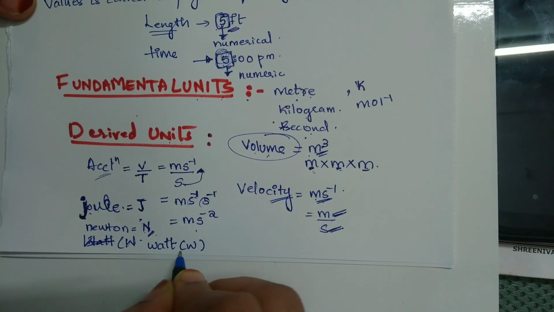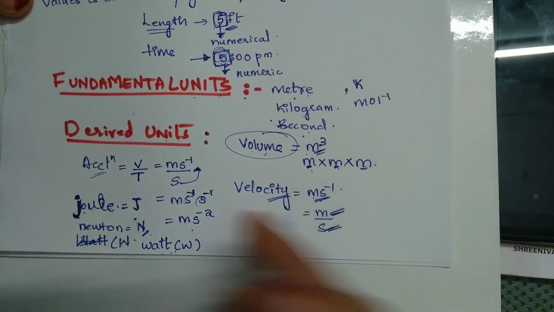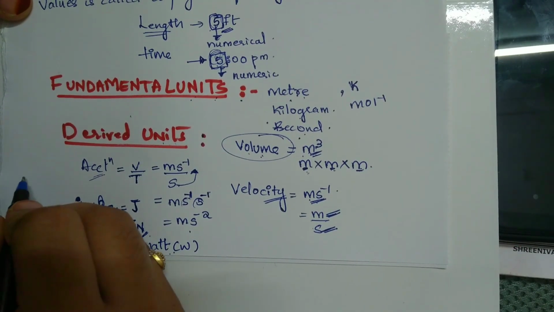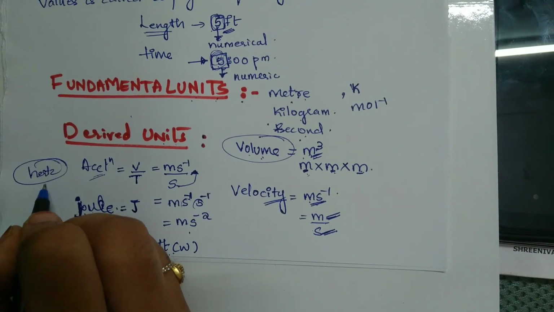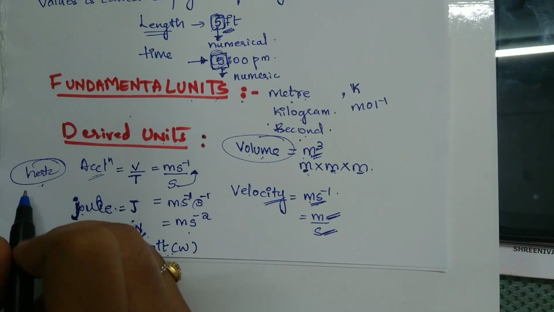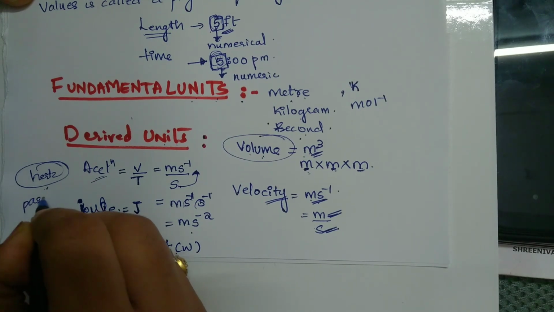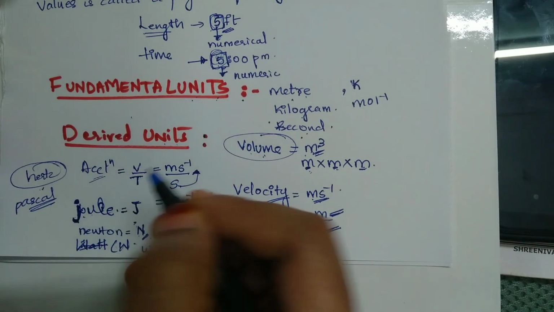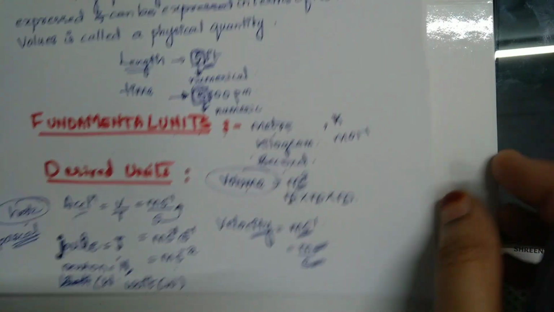This is the unit for power. Then we have Pascal, which is the unit for pressure. We have Hertz, which is the unit for frequency. This question was asked in the last GPSTR exam: what is the unit for frequency? It is clearly Hertz. They can also ask for pressure, that is Pascal. Pascal is the unit for pressure, and watt is the unit for power. Hope you have understood what fundamental and derived units are.